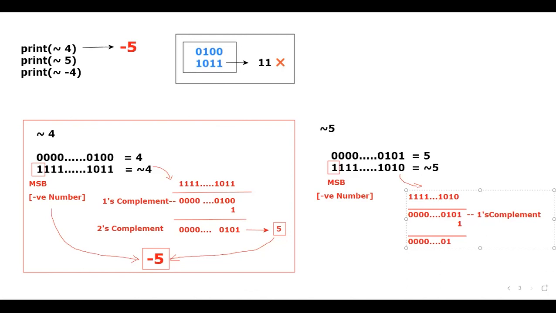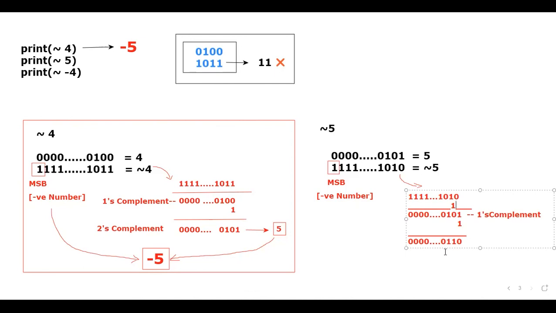Please tell me the output. 1 plus 1, don't think you'll get output 1. 1 1 means 10: 0 with a carry of 1. 1 will be carried here. Is that clear?